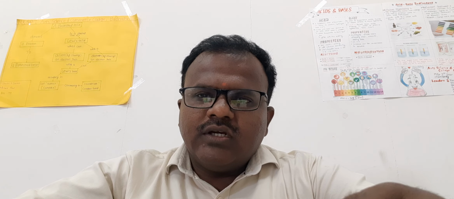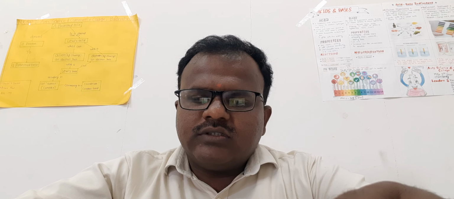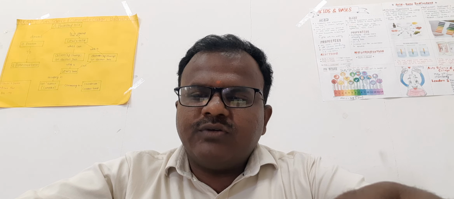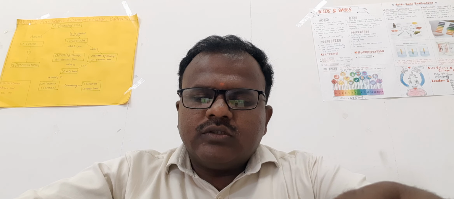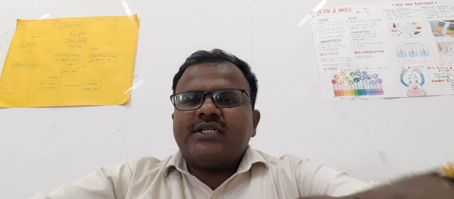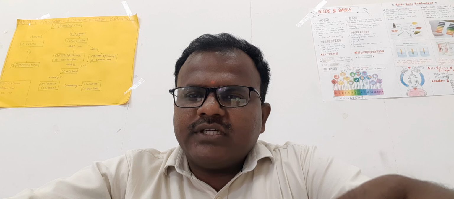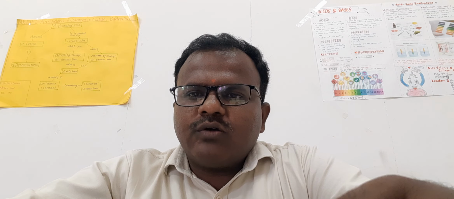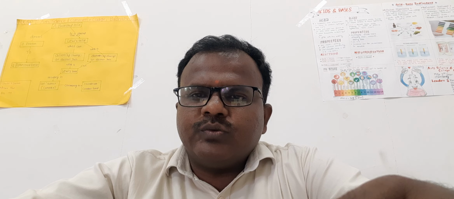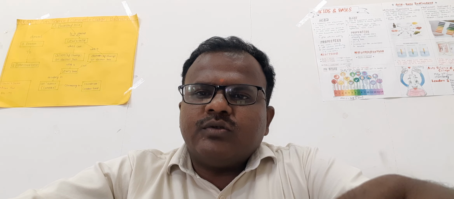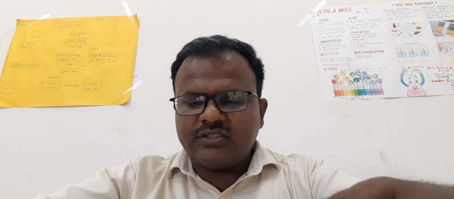First of all, we discuss boron. Boron is present in group 13. Boron's atomic number is 5 and its valency is 3. The electronic configuration of boron is 1s2, 2s2, 2p1. That is, in the p orbital only one electron is present.